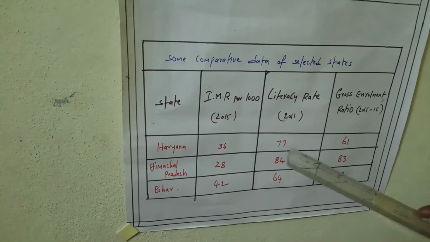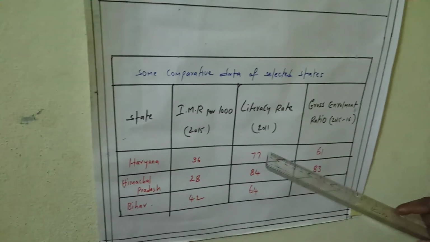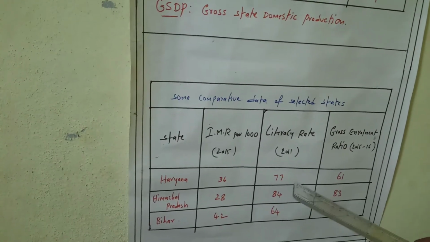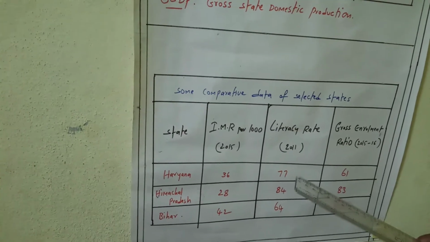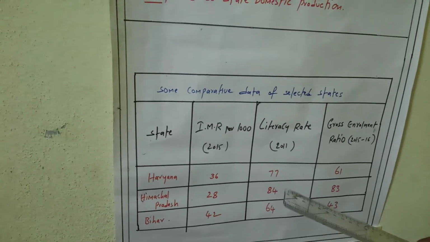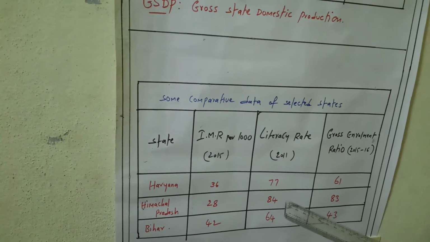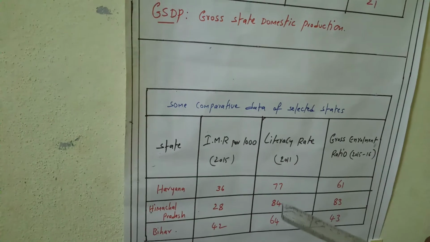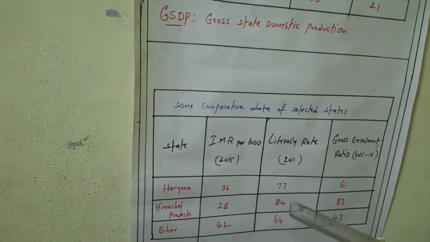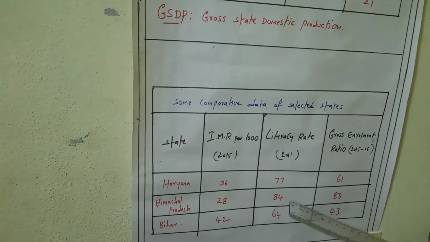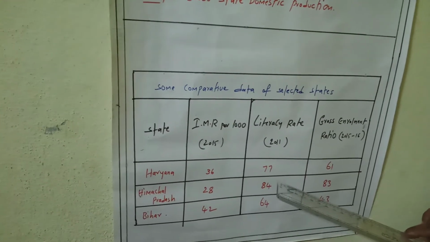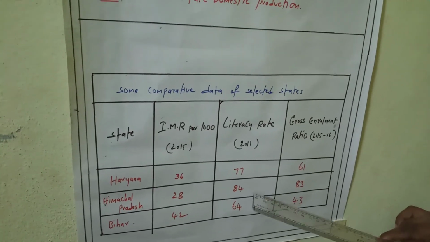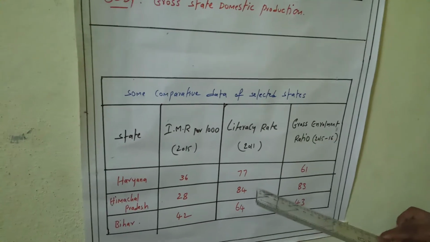Now in literacy rate, Haryana has only 77%. For every 100 people, 77 people are literate. In Himachal Pradesh, 84% of people are literate. It is very high because Himachal Pradesh allocated the highest education budget compared to other states in northern India, and it provided all facilities for girls and boys, separate toilets, drinking water, and many more facilities.